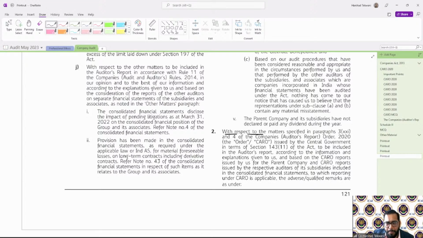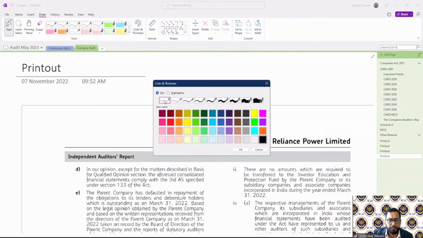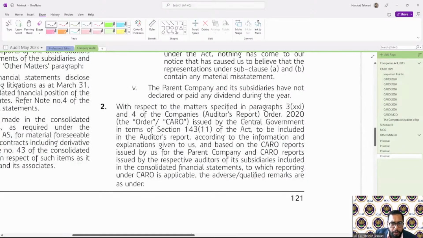With respect to the matters specified in paragraphs 3 and 4 of the Companies (Auditor's Report) Order, 2020, Caro, issued by the Central Government. Let me zoom in. Yeah. Okay. Para 3, 2020, para 3(xxi) and para 4. Okay. For the qualified opinion.